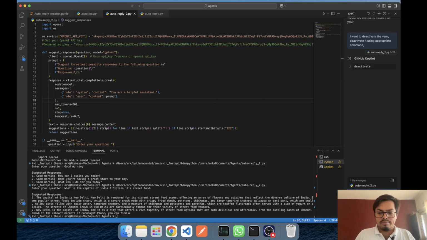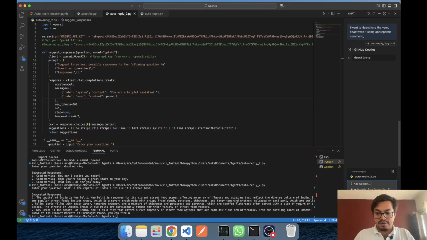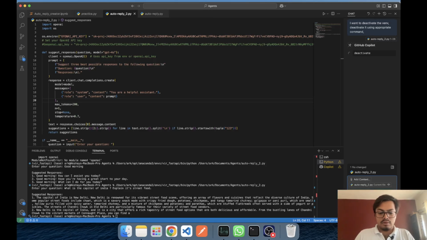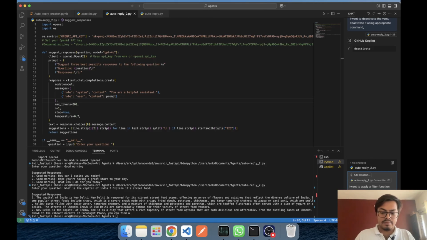Okay, I want to apply a filter function on the asked question to only give best 3 responses when the question is general and simple. Let's see.